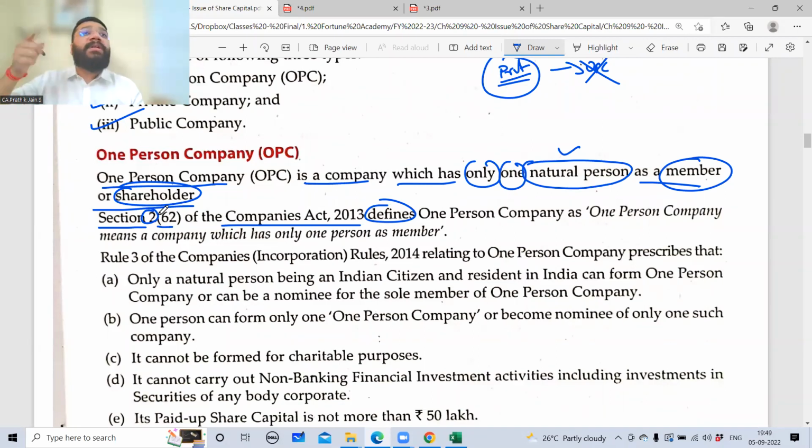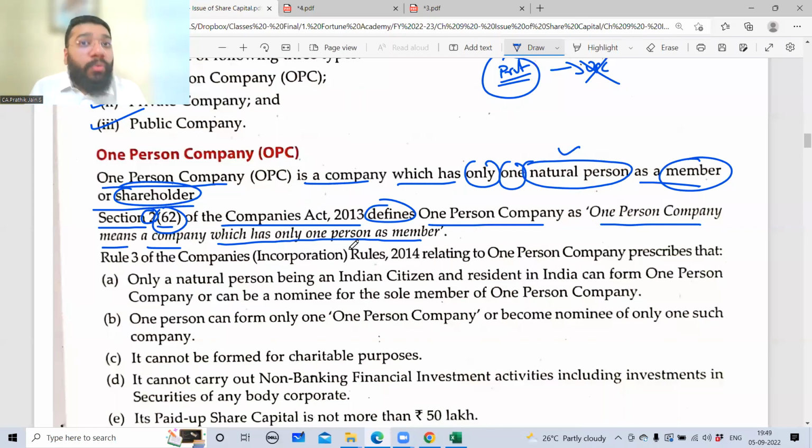So Section 2, subsection 1 is the meaning of something else. Section 2, subsection 2 is the definition of something else. Section 2, subsection 3 is the definition of something else. Like that, if you come down the list, this is subsection 62, which is defining the OPC. So Section 2, subsection 62 of the Companies Act 2013 defines one-person company as a company which has only one person as member. Member here means owner. Owner here means shareholder. Only one shareholder allowed.